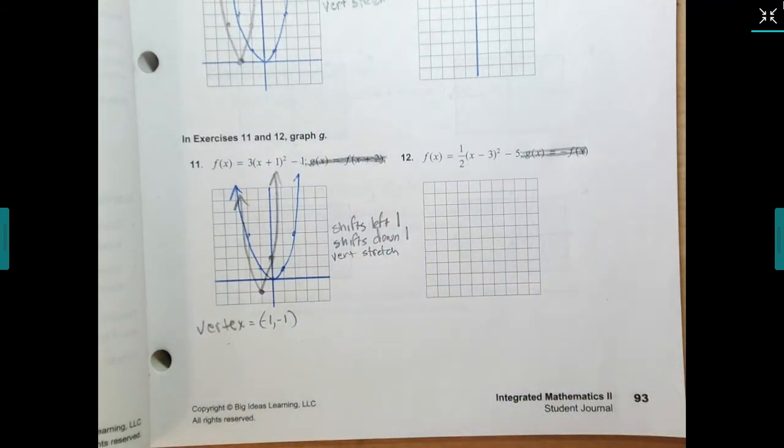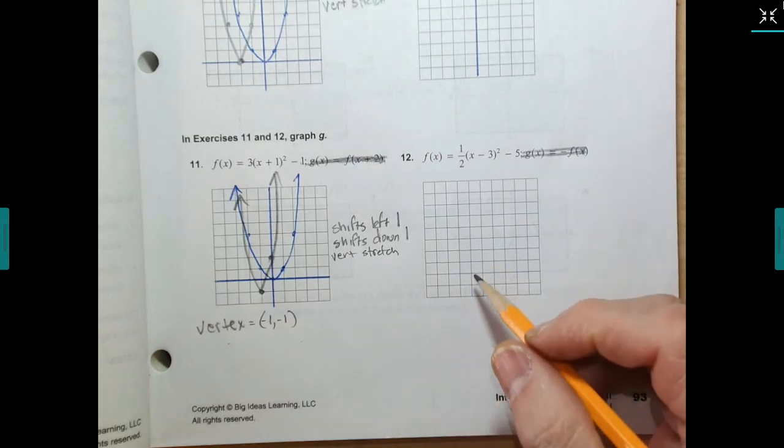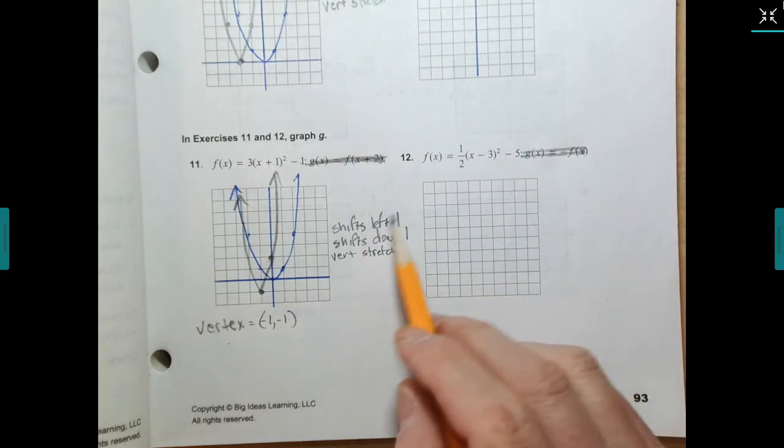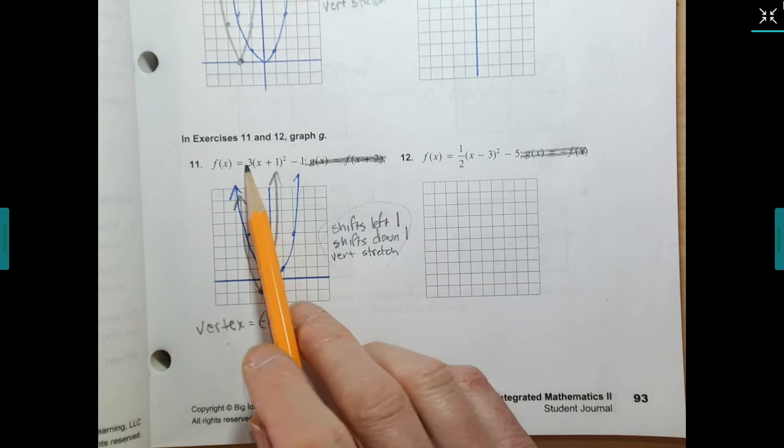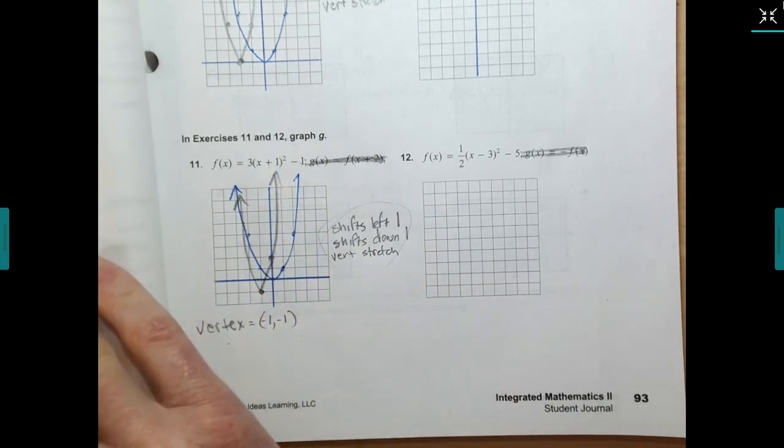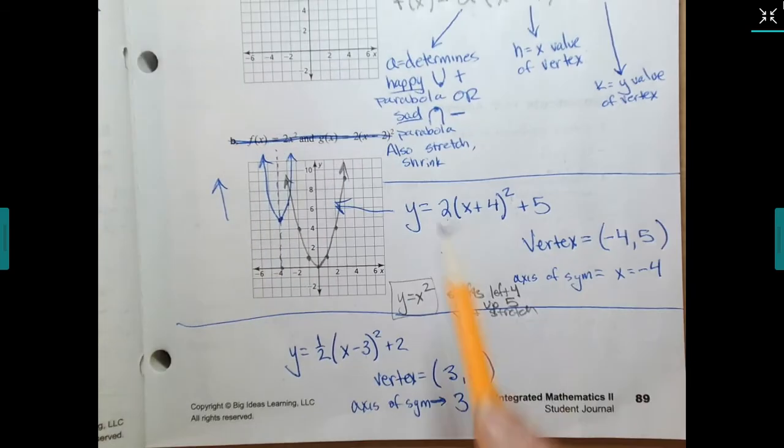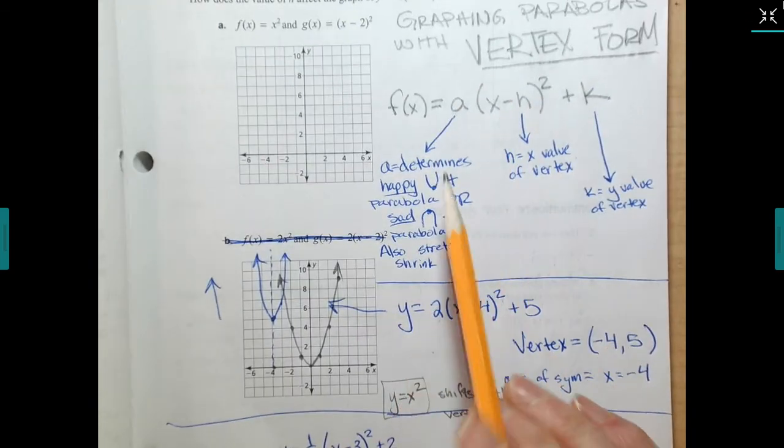All right. All you have to do is a couple more problems and describe the shifts using vertex form, understanding that when it's written like this, that is vertex form.